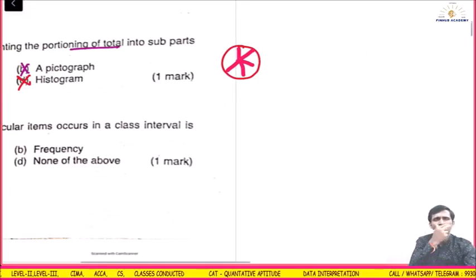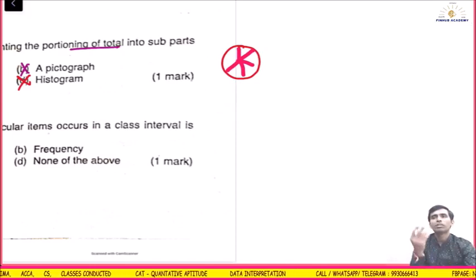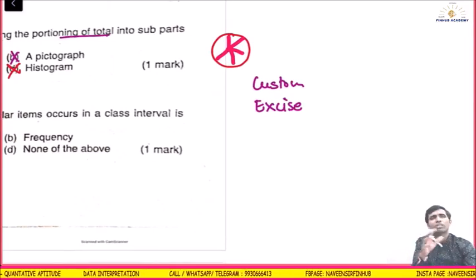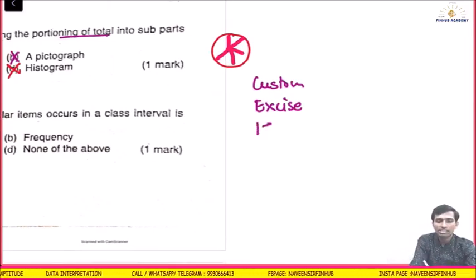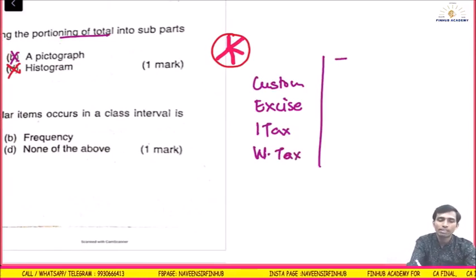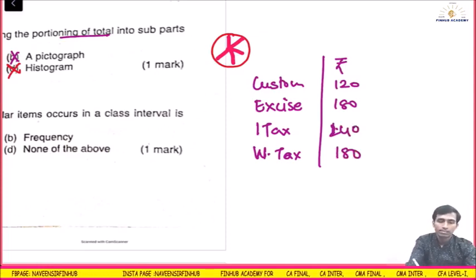Let's say one question. The sources of income of the government from various taxes. Let's say customs is there, then excise, income tax, and wealth tax. Let's say there are 4 sources of income. I'm trying to cover more sums which can come in the exam. Then they give you the revenue of the government in rupees, in millions or something like that: 120, 180, 240, 180.